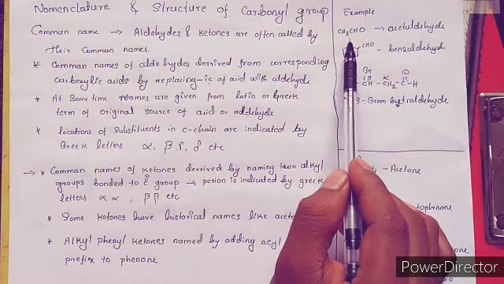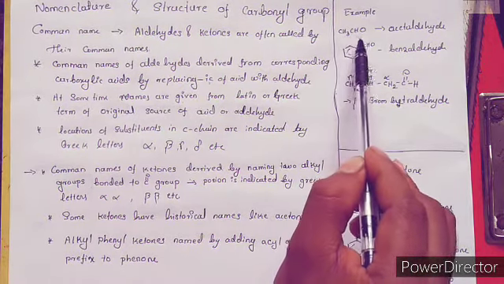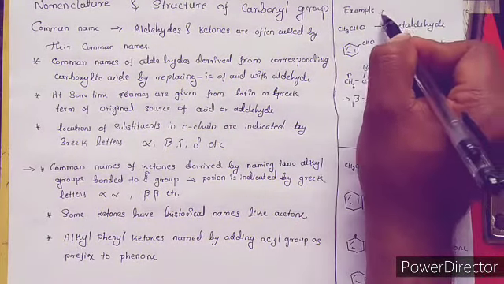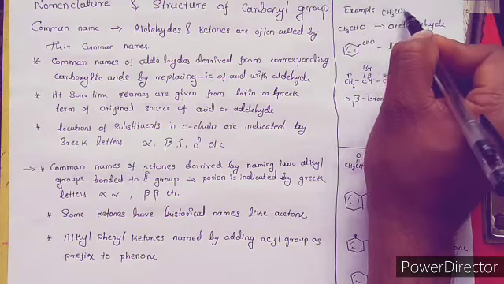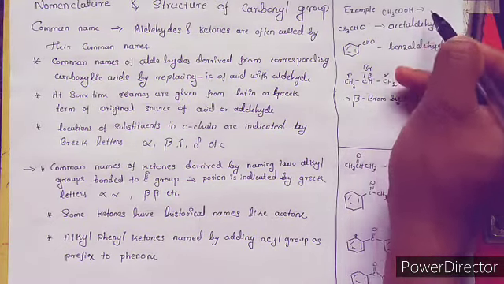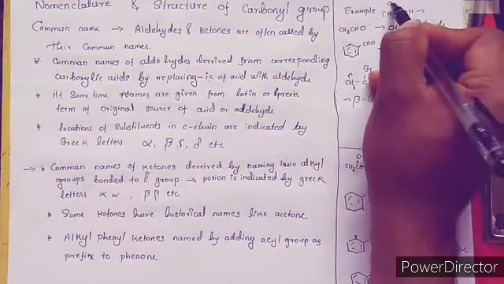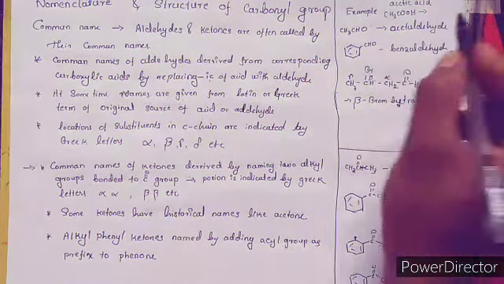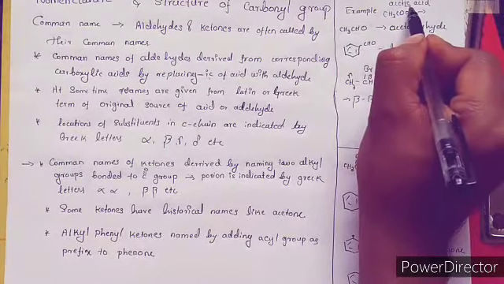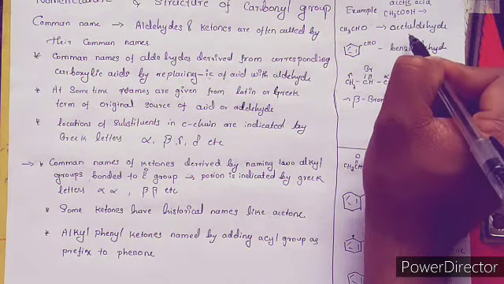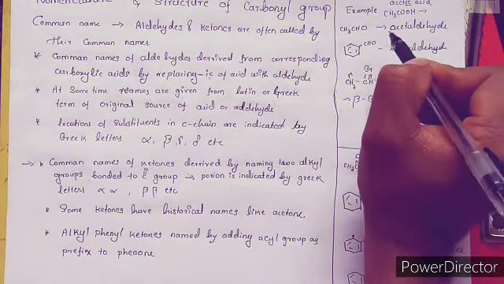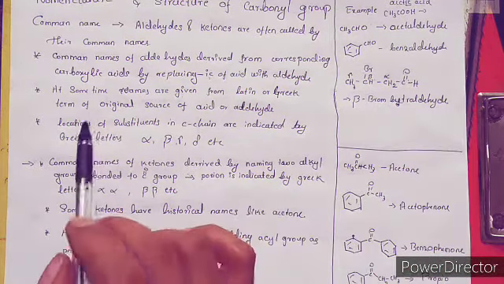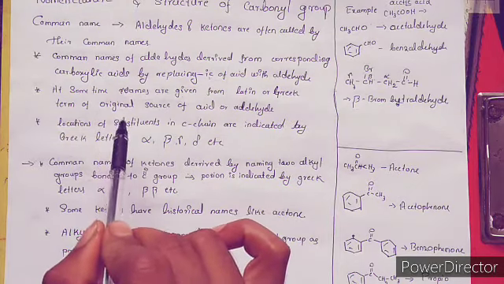Its name can be derived from the carboxylic acid CH3COOH, which is known as acetic acid. By removing ic from acetic acid and adding aldehyde, we get acetaldehyde. In this way, the aldehyde common name is obtained.